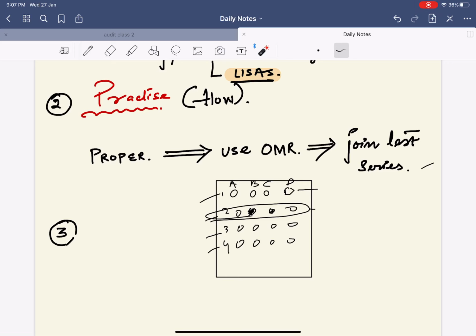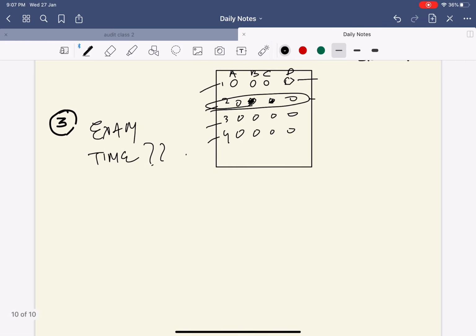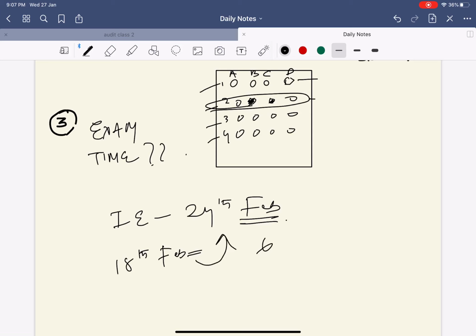Now, last but not the least, when will the examinations be conducted? To be precise, I am not sure of the time. The Indian Express had said that it would be done by the 24th February. But according to me, 24th February is very soon, because the registration process is being completed on the 18th February itself. Hence, within a short span of 6 days, will they be able to conduct the examination? I don't think so.